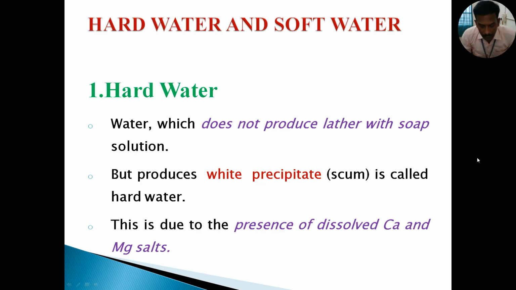Then water is classified into two types, hard water and soft water. Let's see hard water. Water which does not produce lather with soap solution is called hard water. Examples of hard water are some underground salty water and seawater, because of the presence of dissolved calcium and magnesium salts. So this type of water is called hard water.